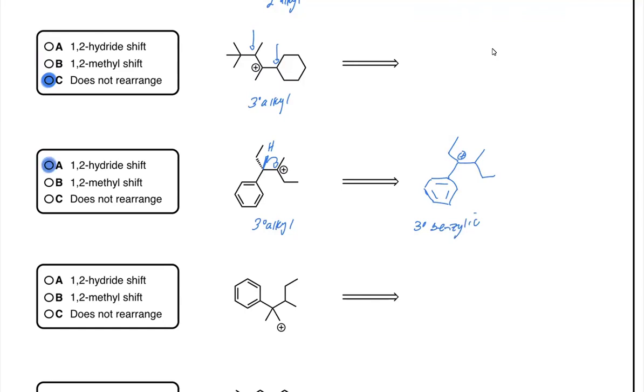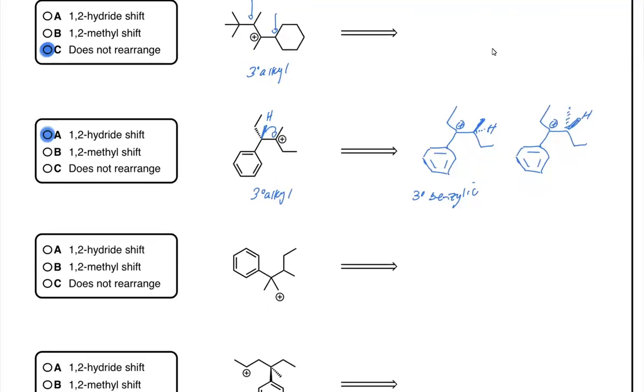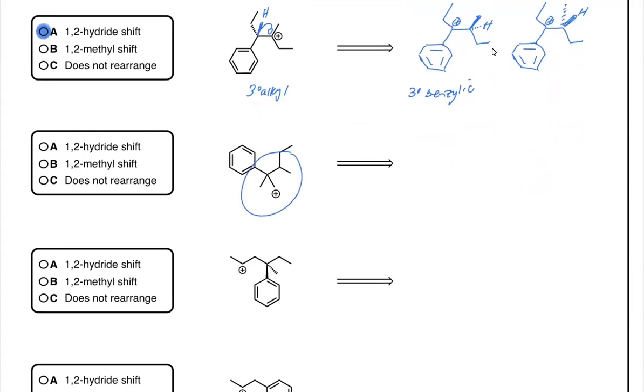We've gone from tertiary alkyl to tertiary benzylic, achieving more stability. And notice that as we've shifted over the hydride, we did generate a chiral carbon. Therefore, that hydride could have shifted from below the plane or from above the plane. All right, 1,2-hydride shift.